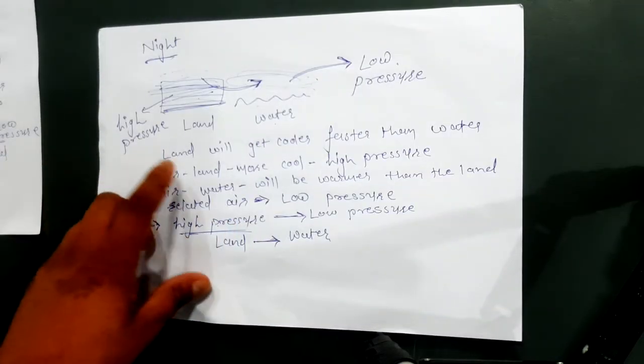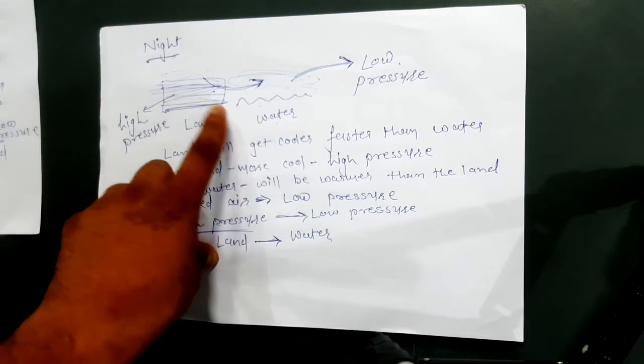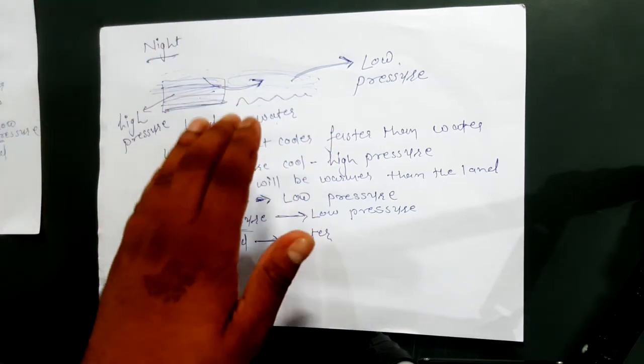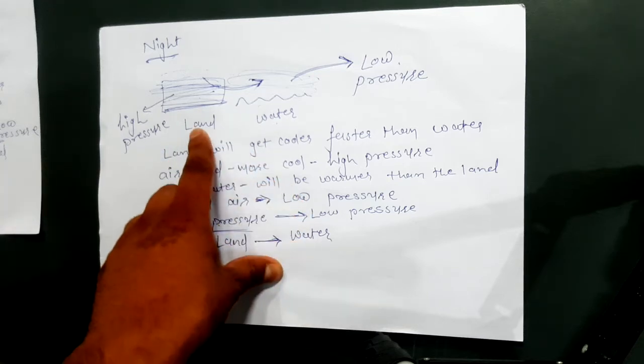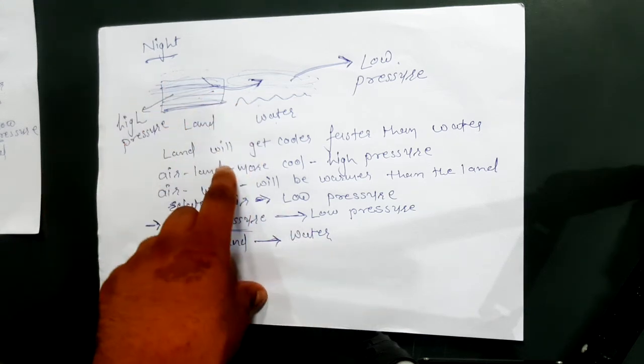At night time, the heated air related to land and water both will try to cool. The air related to land will cool very easily, right?